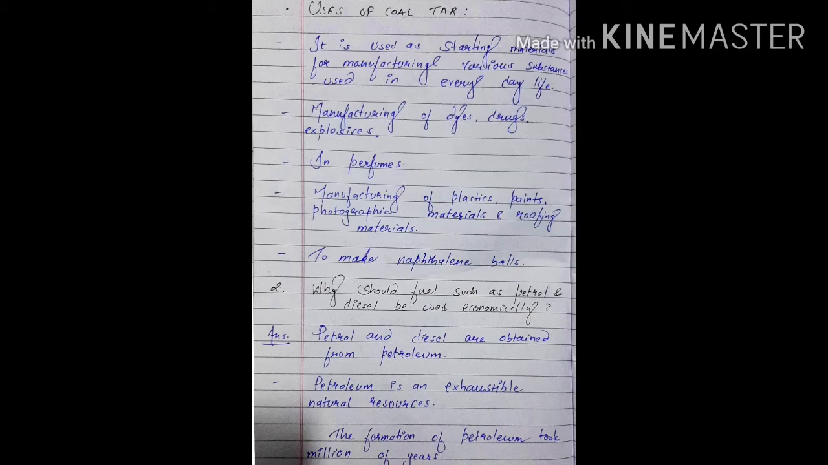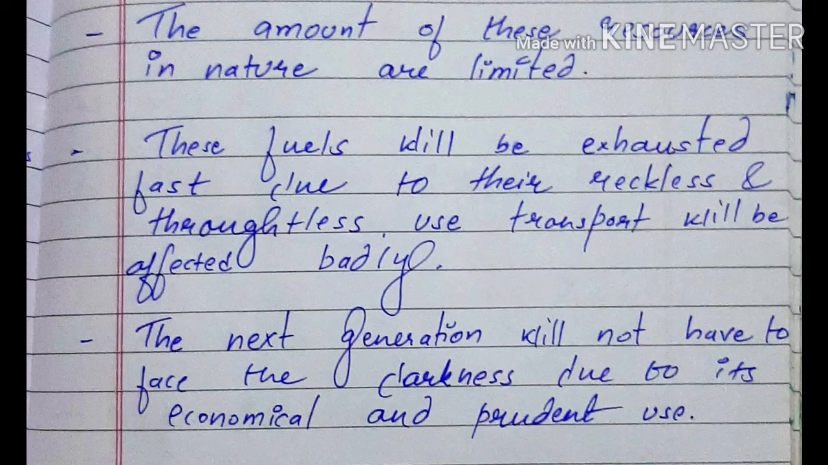Second question is, why should fuel such as petrol and diesel be used economically? And the answer is, petrol and diesel are obtained from petroleum. Petroleum is an exhaustible natural resource. The formation of petroleum took millions of years. The amount of these resources in nature is limited. These fuels will be exhausted fast due to their reckless and thoughtless use. Transport will be affected badly. The next generation will not have to face the darkness due to economical and prudent use.